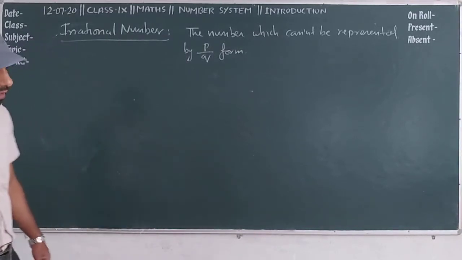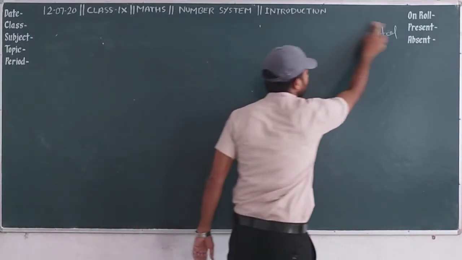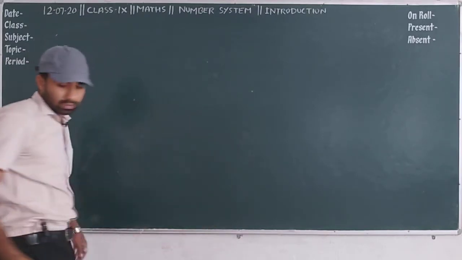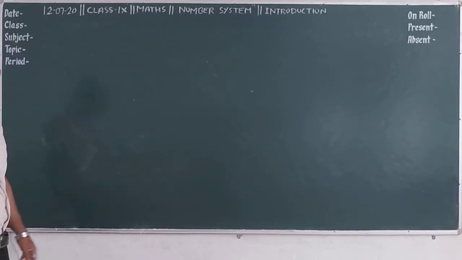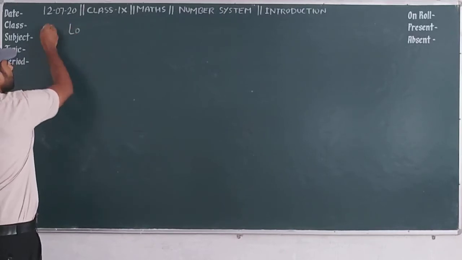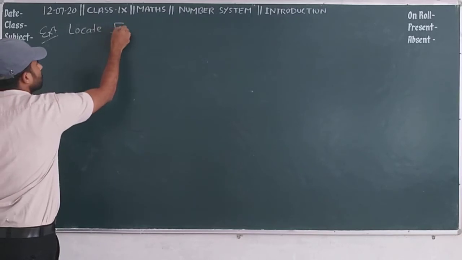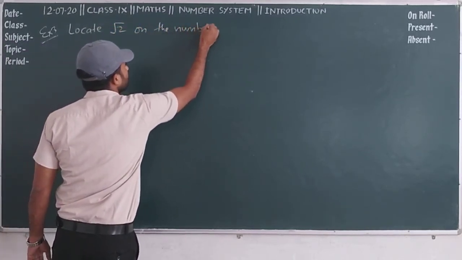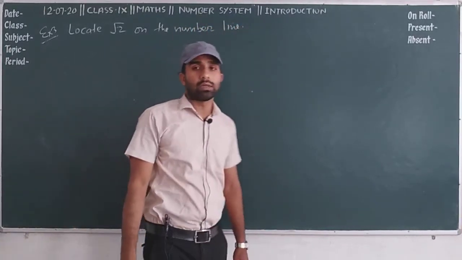There are a few steps we have to use to locate an irrational number on the number line. Suppose the example says, locate under root 2 on the number line. Okay, so how will you locate under root 2?